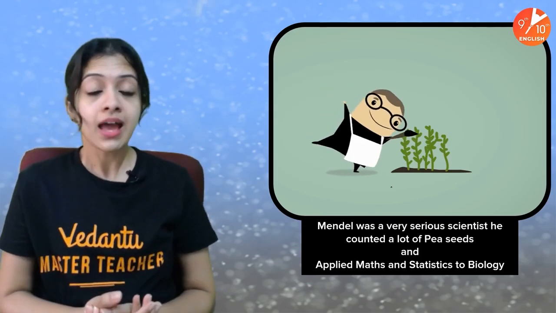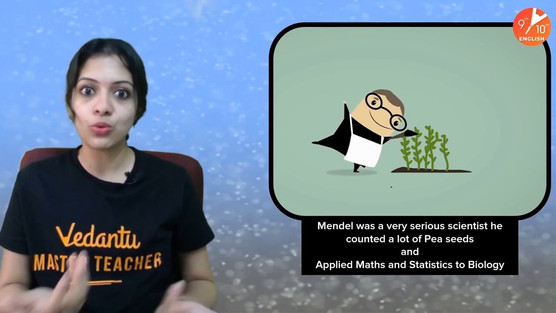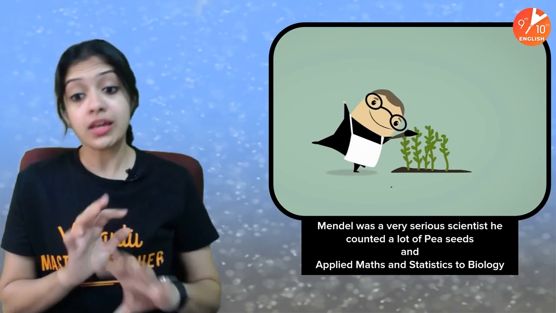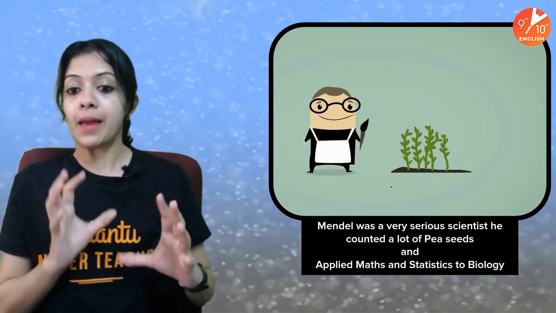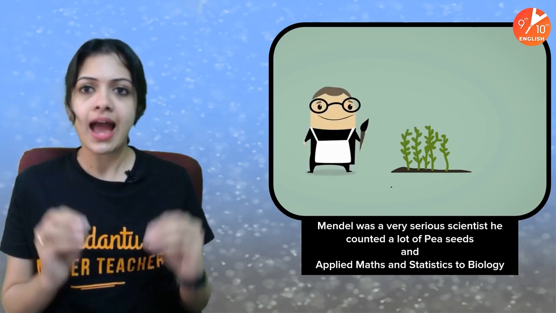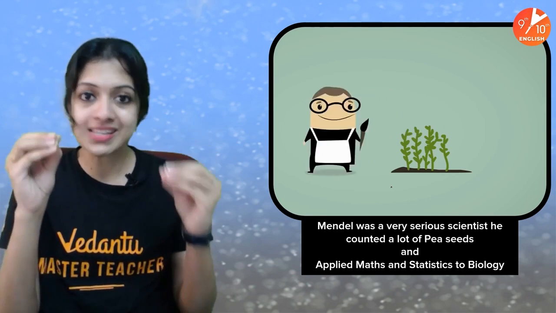So yes, Mendel, remember I told you in the last session, was an Austrian monk and he was very passionate about his pea plants. He loved his pea plants like his own children, in fact, but he was a very serious scientist. So he counted a lot of pea seeds. He was also an expert mathematician, so he applied math and statistics and all of his basic senses of logic to whatever he observed in his pea garden.